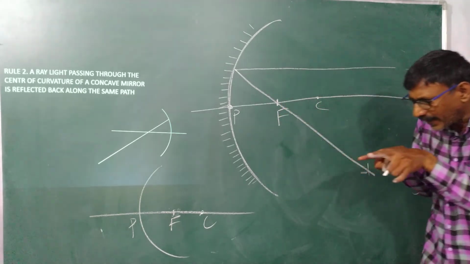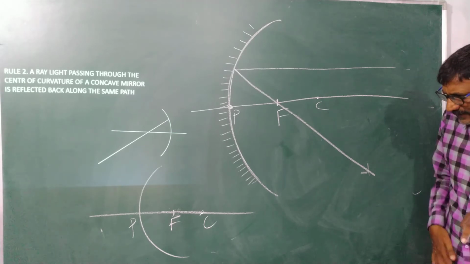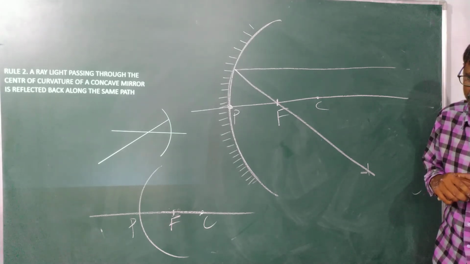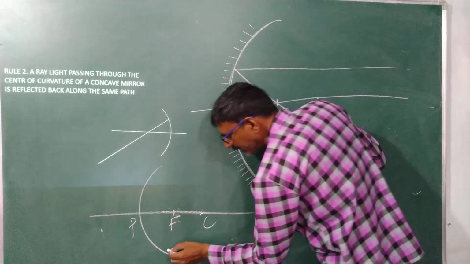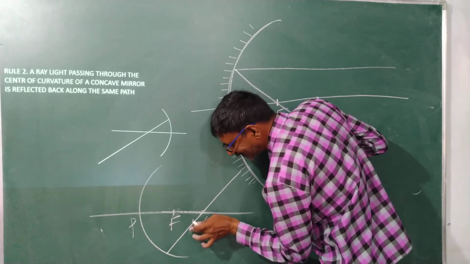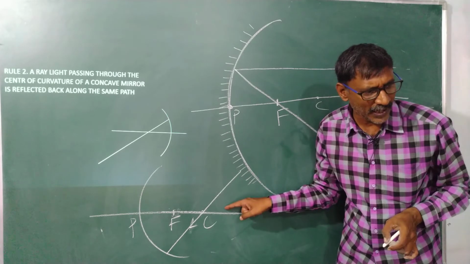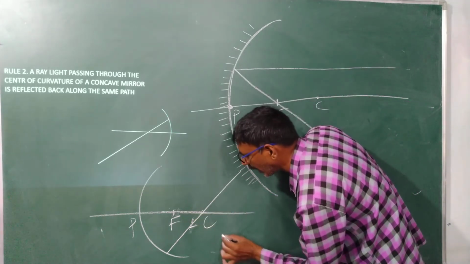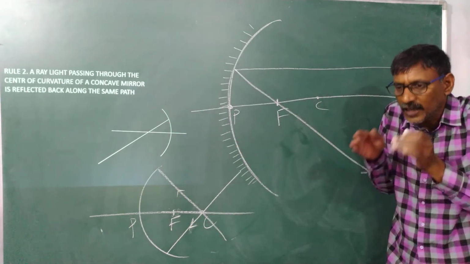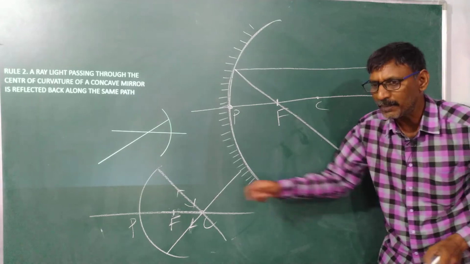If a light ray is traveling towards the center of curvature, my rays are going to the center of curvature. Suppose it goes like this or goes like this, it comes back with the same path because these are normals.